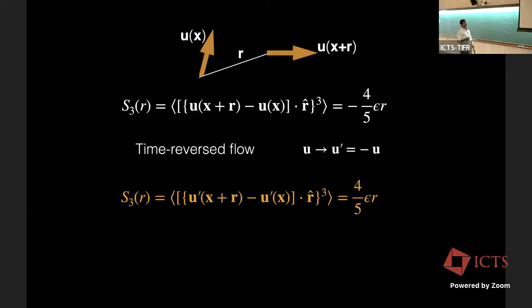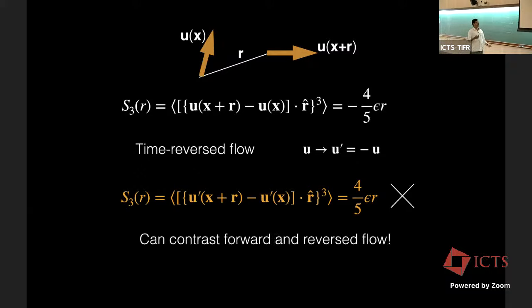So that means I can see by looking at a frame. I don't need the full video. I just look at a frame. The forward movie and the backward movie will have different energy flux. And that is a good measure to get the arrow of time. So we can use this to define the arrow of time, and we can contrast these two flows. So I think this is another way to look at energy flux and arrow of time.